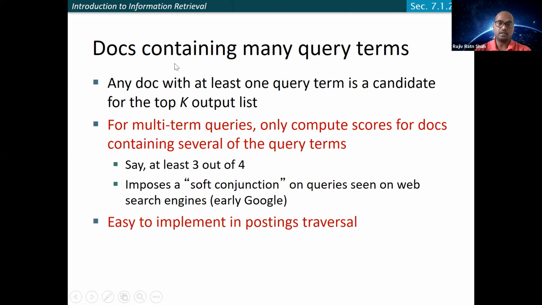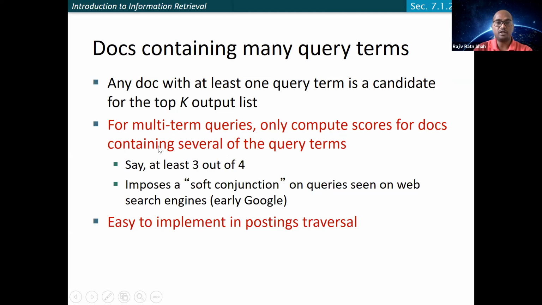The second thing is documents containing many query terms. As humans, we know that if most of the query terms appear in the document, that may be the most relevant. If not, then we need to apply some kind of soft conjunction. Soft conjunction means if it is not possible to have all 4, how about 3? How about 2? And even if 2 is not possible, then probably we can go for 1. So in a way, we need to consider these multi-term queries.